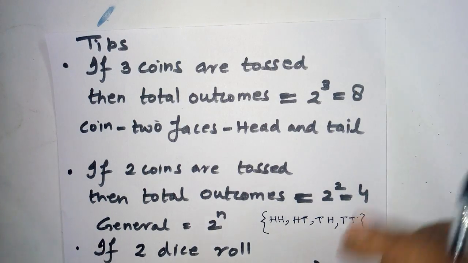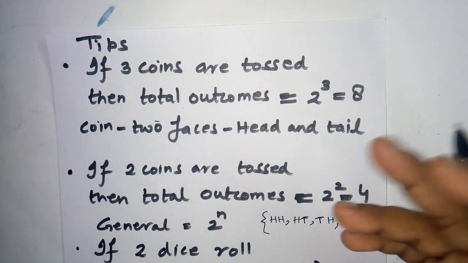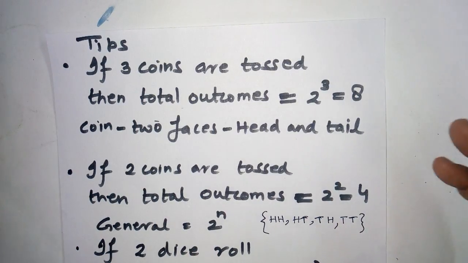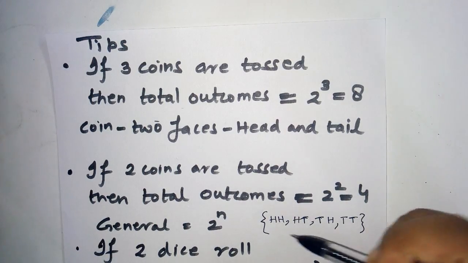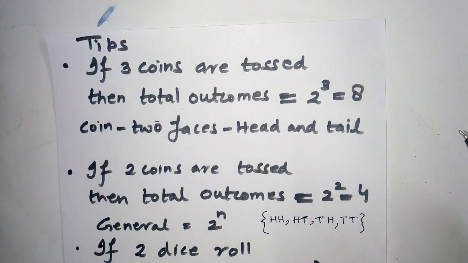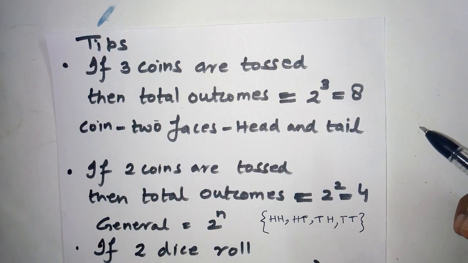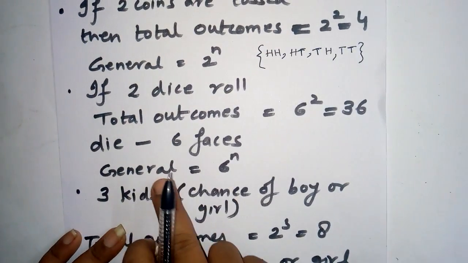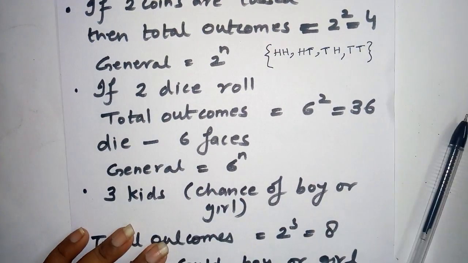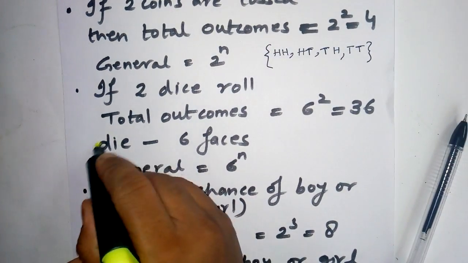So the chances will come as a base and the number of kids or the number of the coins will come as an exponent. So we have a general formula for finding the total outcomes, that is 2 raised to the power n. Now it will be more clear. Let's take the example for the die.